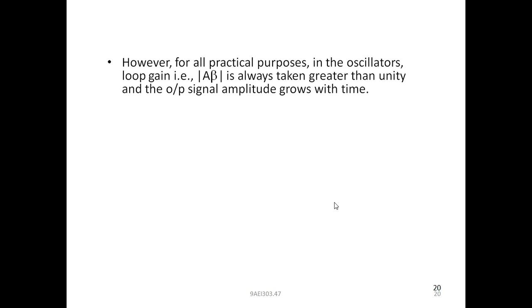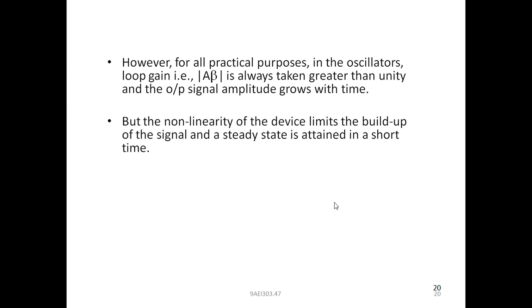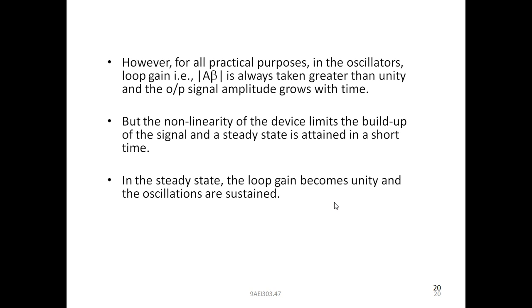However, for all practical purposes in oscillators, loop gain, that is A beta, is always taken greater than unity and the output signal amplitude grows with time. But the nonlinearity of the device limits the buildup of the signal and steady state is attained in a short time. In steady state, the loop gain becomes unity and the oscillations are sustained.